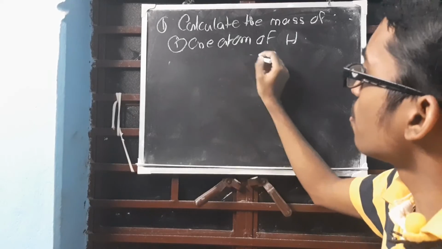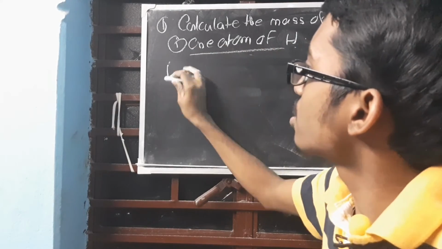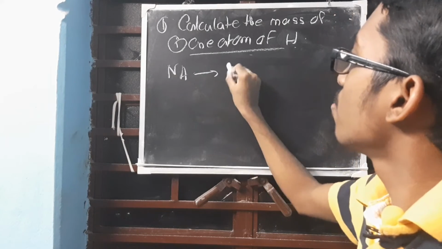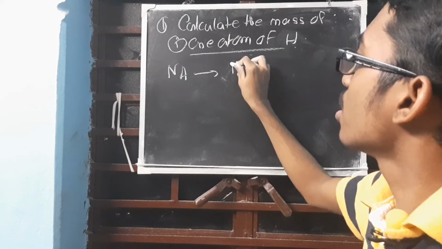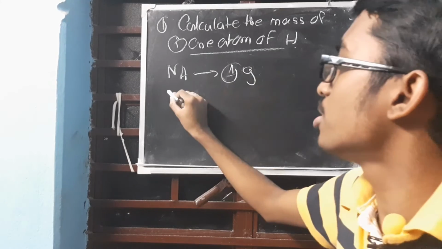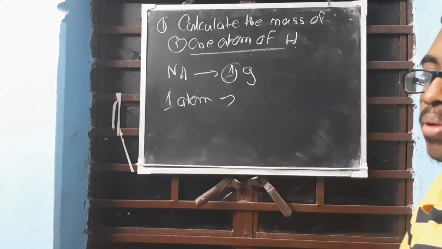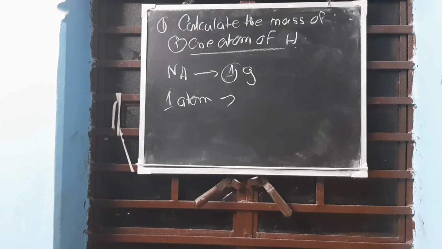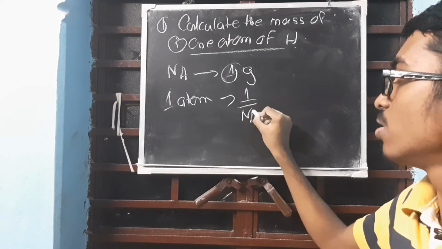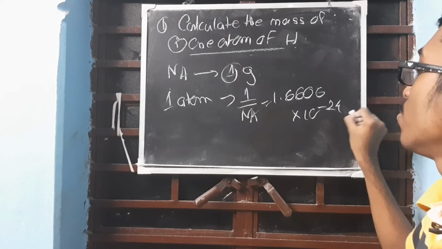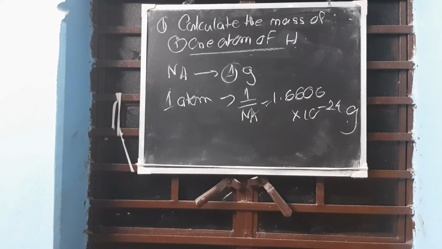Acha, before I move on, I want to change the answer over here a little bit. There was a slight error in that. Na will occupy 1 gram, right? I wrote 2 gram, that's the error. And one atom, it has only one atom. Understood? So it will be 1 divided by Avogadro number. Its value is fixed, 1.6606 into 10 to the power minus 24 gram. And that's the answer. Clear? Slight changes might occur. Answer is fine. 1.6606 will be the answer.